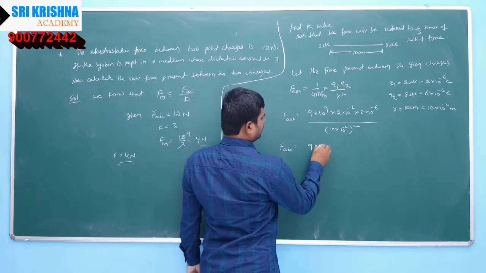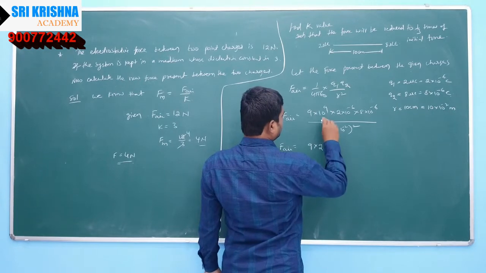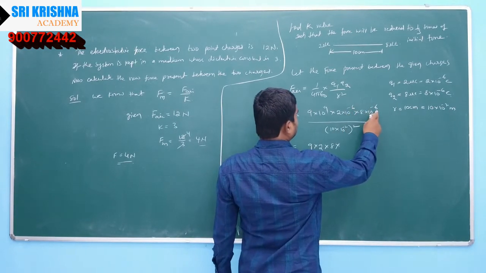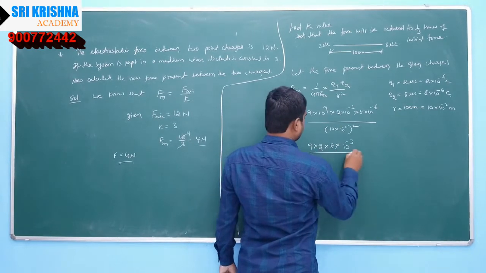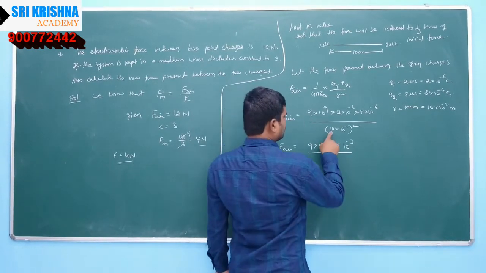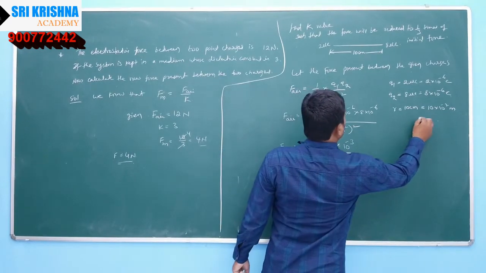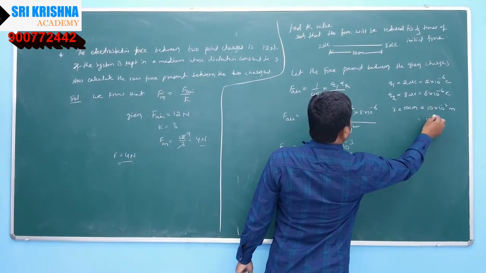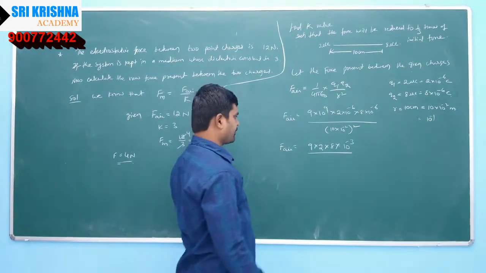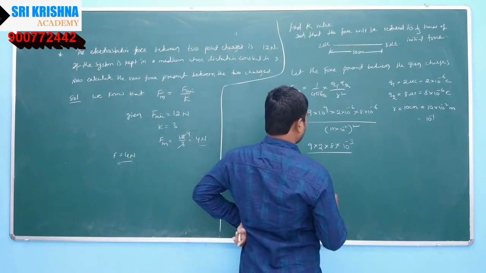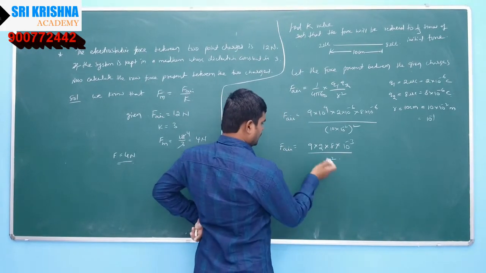So 9 into 2 into 8 into 10 to the power of 6 plus 6 minus 12 plus 9 minus 3, divided by, so what is this actually? 10 into 10 to the power of minus 2, 10 to the power of minus 1, square of the 10 to the power of minus 1, 10 to the power of minus 2.